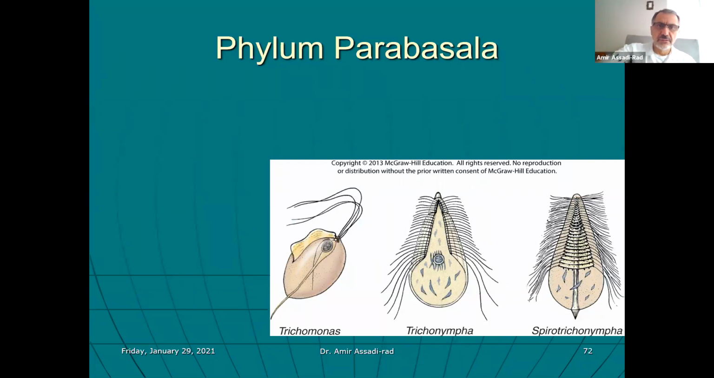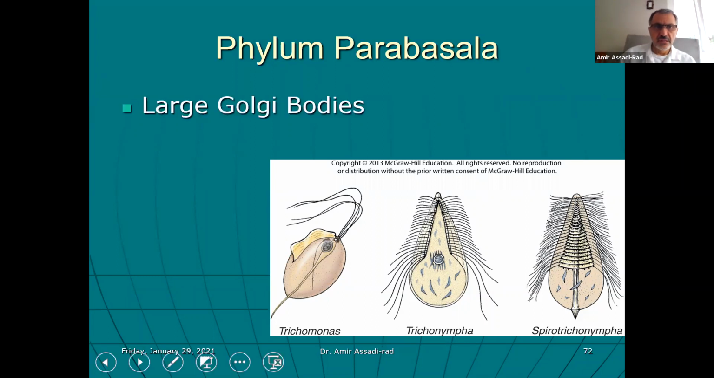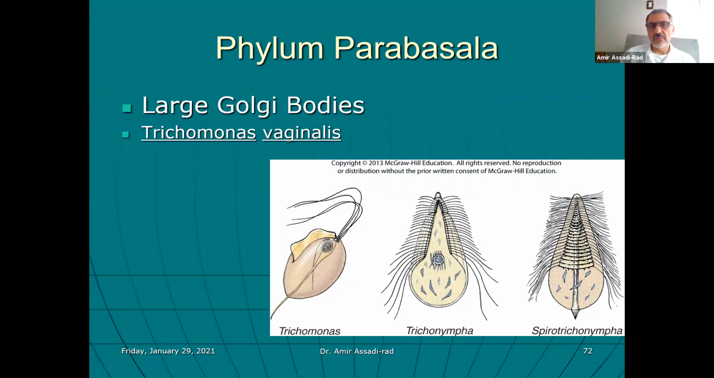Phylum Parabasalia. The organisms have large Golgi bodies, unlike the last phylum. Trichomonas vaginalis, which you can get by sexual contact, as the name appears. The name of the disease would be trichomoniasis. And right here, there is a diagram of it. We do have a slide of it in the lab on the microscopes.